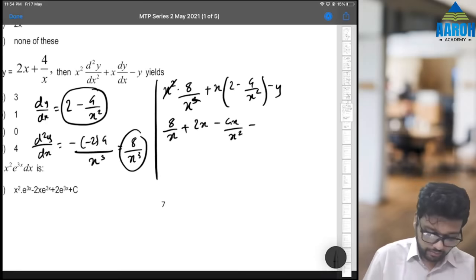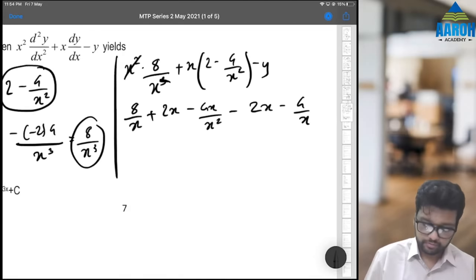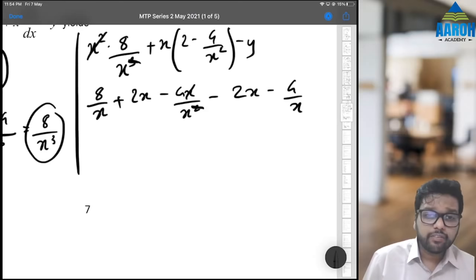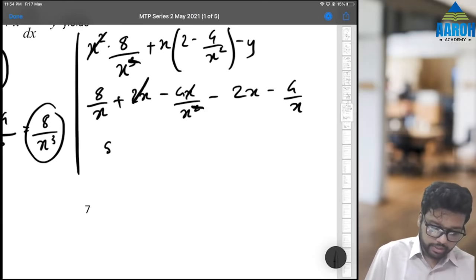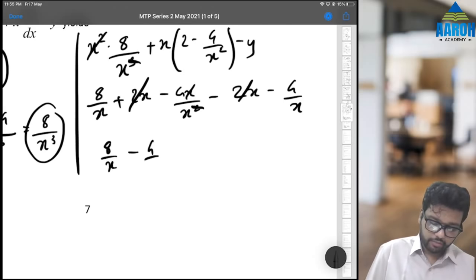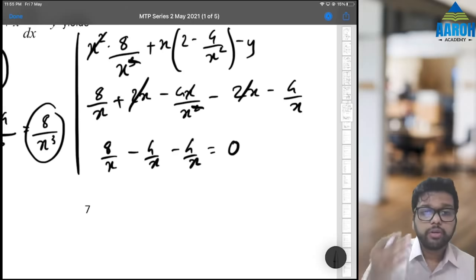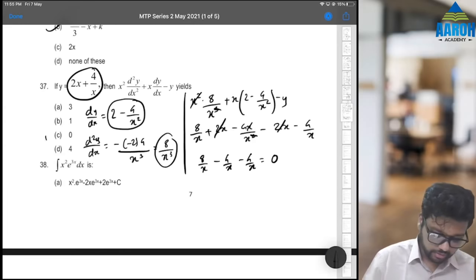In place of y we can put the value of y, that is 2x, that will become minus 4 by x. So again we can cancel x and 1x, so it will be plus 2x minus 2x we can cancel. So 8 by x minus 4 by x minus 4 by x, that is going to be 0 because the denominator is common, so 0 is the correct answer.